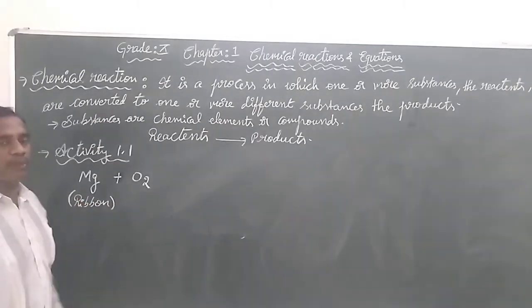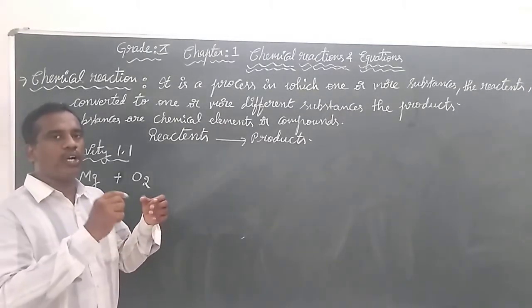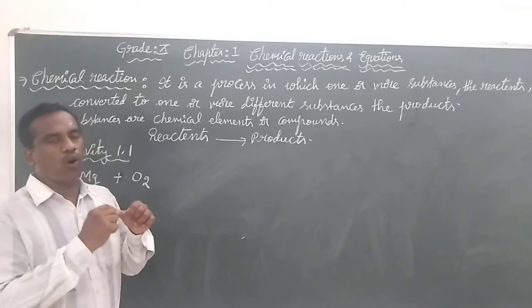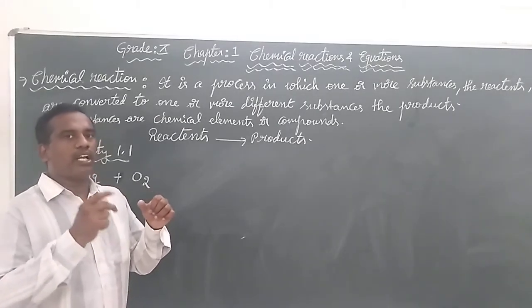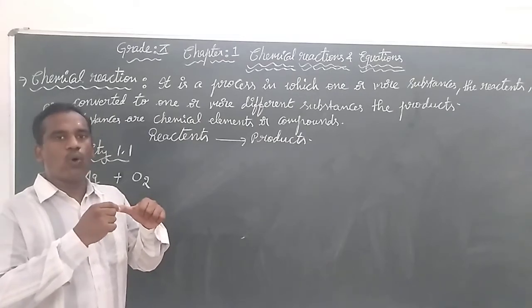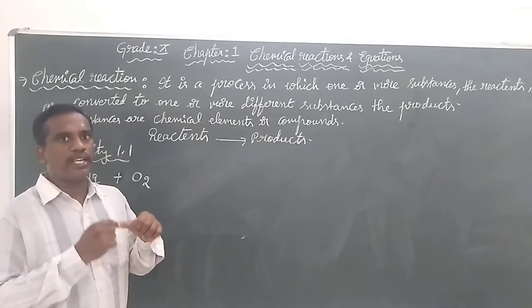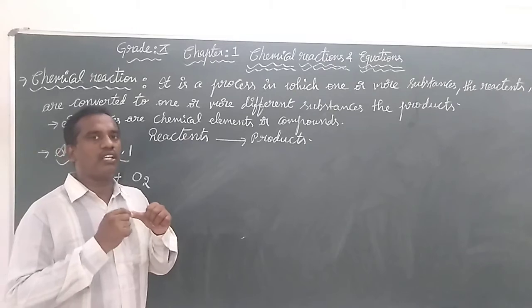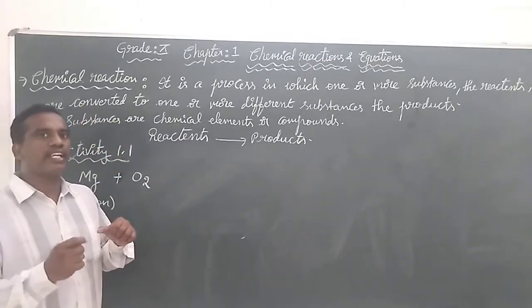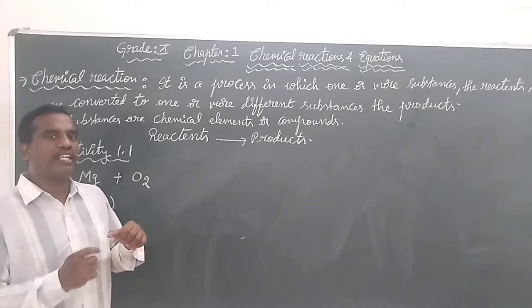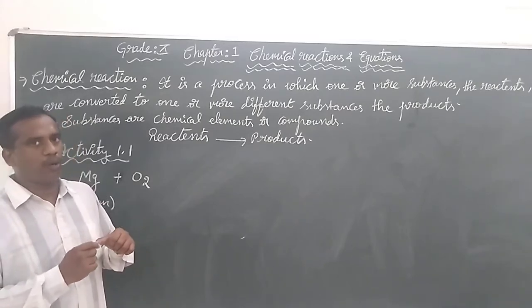This magnesium ribbon we are going to hold with the help of tongs. Tongs are the scissor-type material that is used to hold the magnesium ribbon. Related to this activity, in a play-field method, we had given a link. First, please watch that activity, then please continue with this topic.